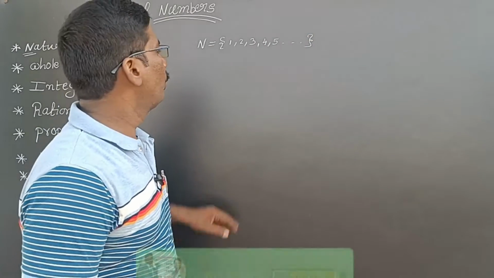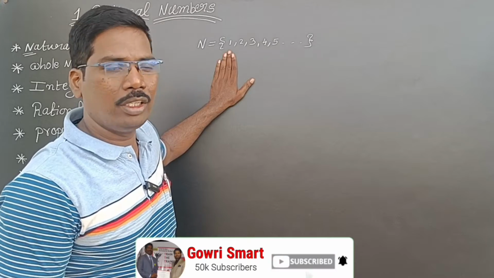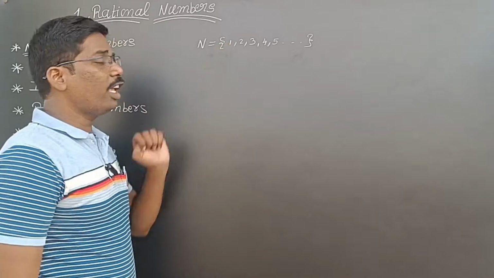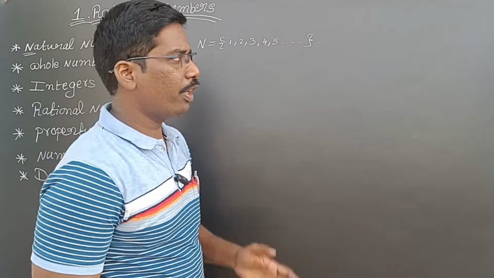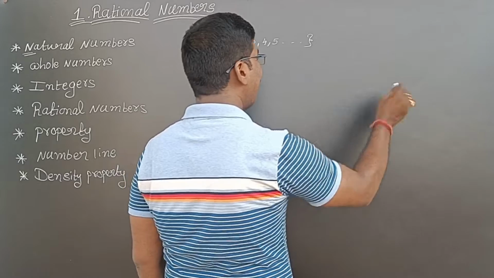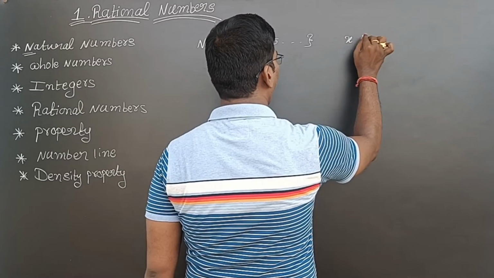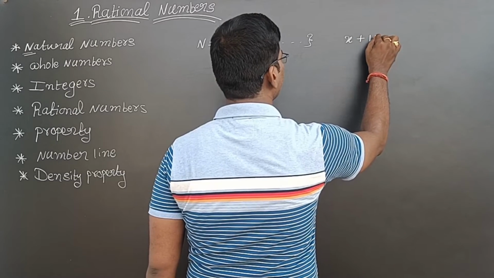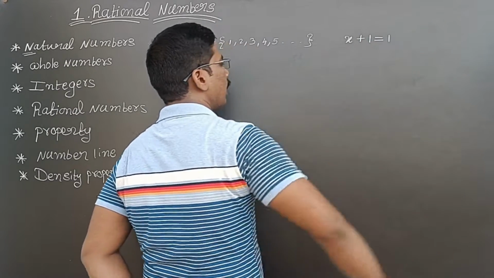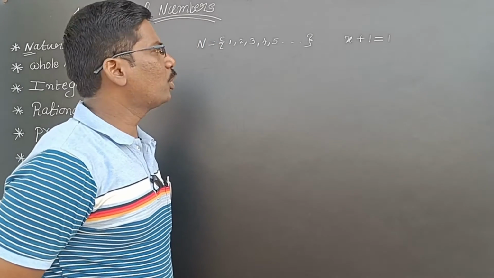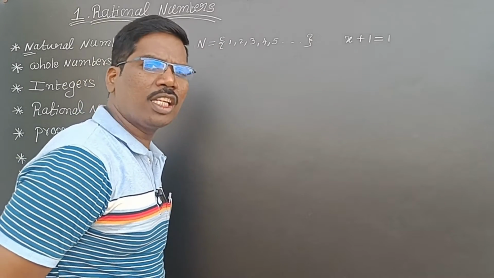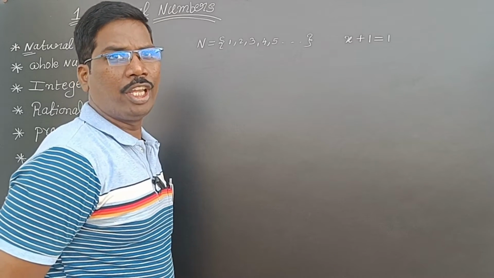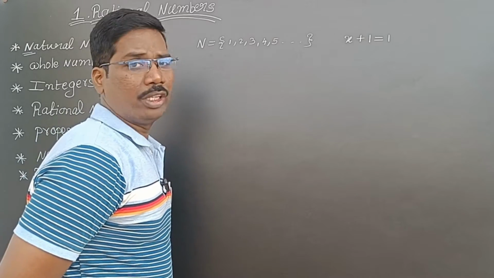In the natural numbers, the least number is 1 and we don't have the largest number. What is the use of natural numbers? For example, if I give the equation x plus 1 is equal to 1, and ask you to solve it or verify whether it is satisfied using only the natural number system, you can't verify.